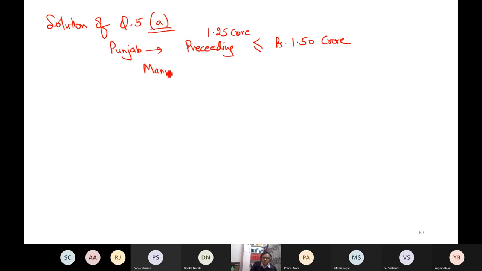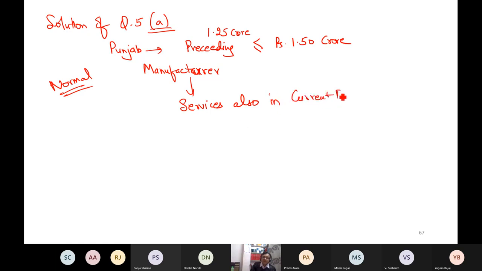This person was a manufacturer. Now for a manufacturer, restaurant, etc., the normal scheme is covered. Now this manufacturer can supply services also. There is no problem. He can supply services also in the current financial year. But the point is this value of services should be less than what? Higher of. This is the point which you should write in the exam if such a question comes.